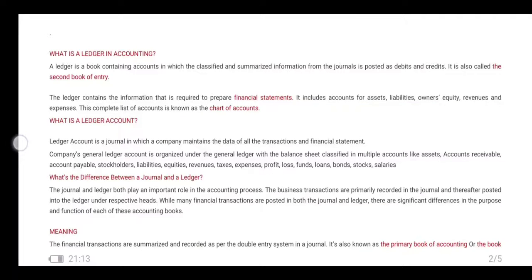The meaning of journal and the meaning of ledger. The financial transactions are summarized and recorded as per the double entry system in the journal. It is also known as the primary book of entry, the book of original entry. We already discussed this in our previous class.